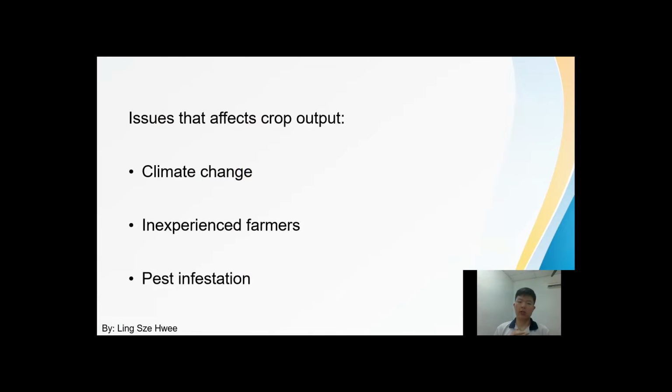Next, I'll be talking about the problem statement. These are the three issues that can affect the crop or agricultural output: first, climate change, inexperienced farmers, as well as pest infestation. These are the problems that we aim to solve by using the system.